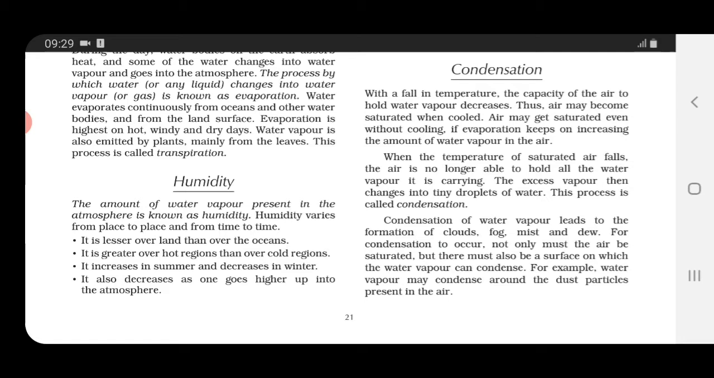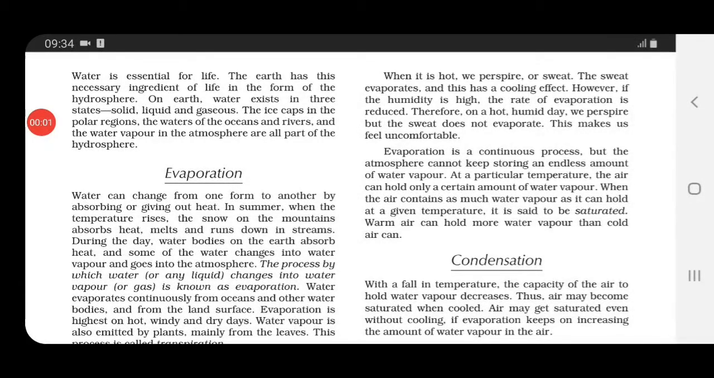Then in the fourth point they are telling that it also decreases as one goes higher up into the atmosphere. As we go up high into the atmosphere, humidity decreases. Understood?